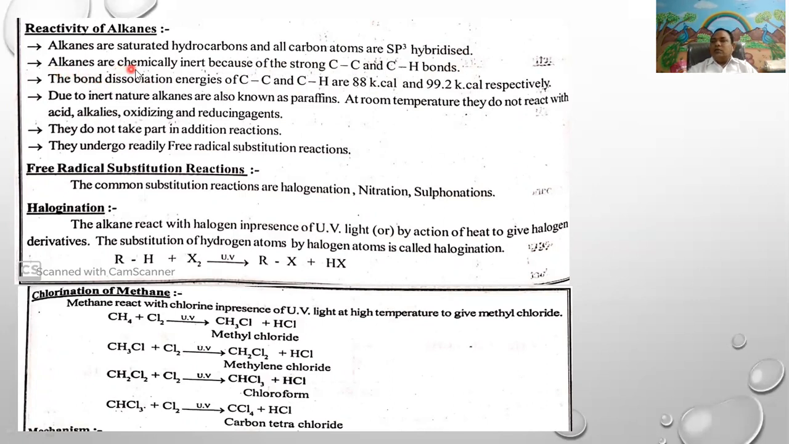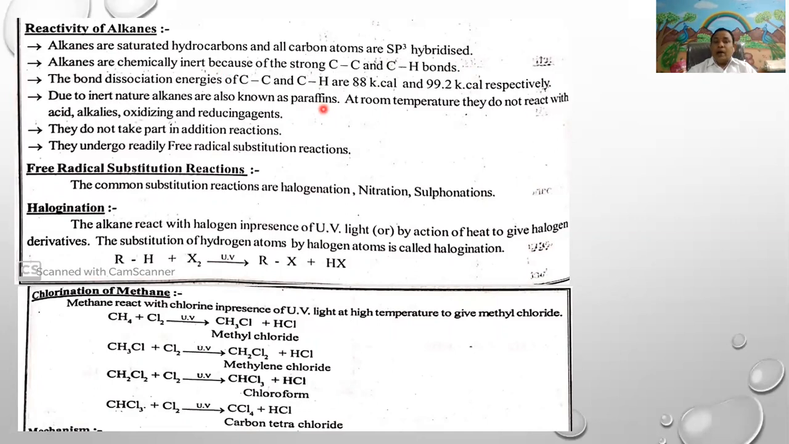Alkanes are chemically inert because of the strong C-C and C-H bonds. The bond dissociation energies of carbon-carbon and carbon-hydrogen bonds are 88 kilocalories and 99.2 kilocalories respectively. Due to the inertness of alkanes, they are also called paraffins.